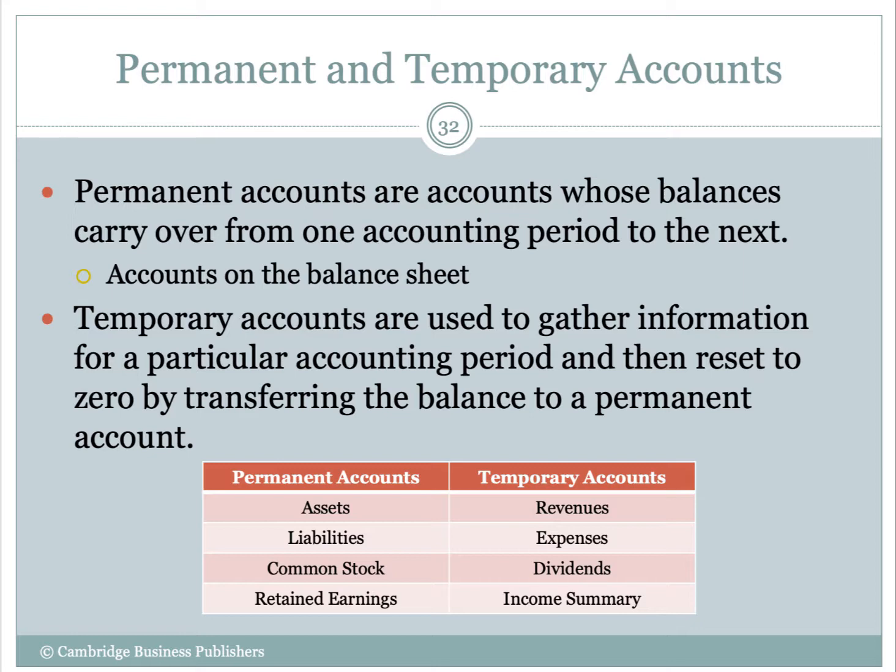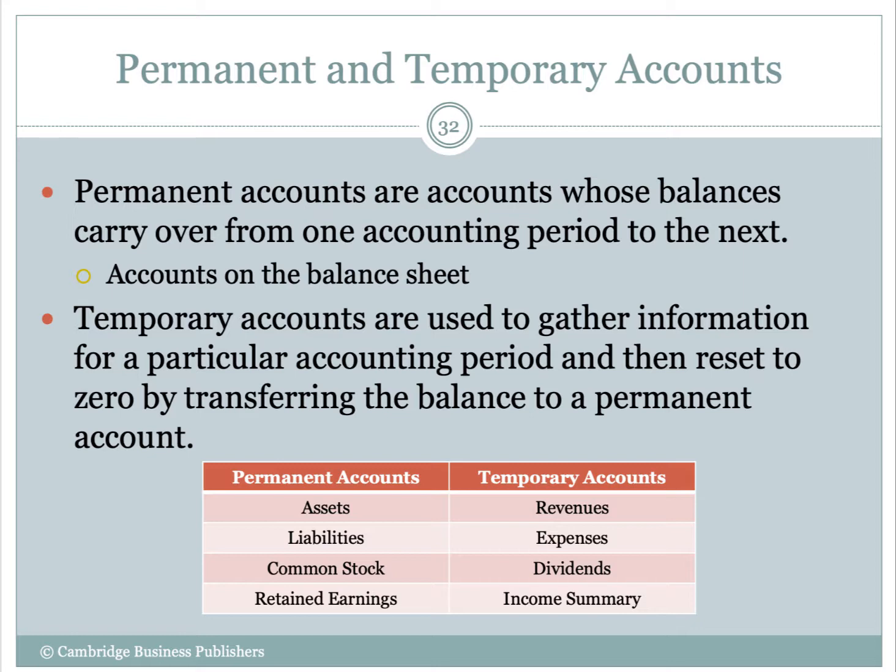So assets: cash, accounts receivable, any prepaid asset accounts that we have, any property, plant, and equipment accounts that we have, like land, building, equipment, accumulated depreciation. That is also a permanent account that never gets closed, right? Because their balances carry over from one period to the next.